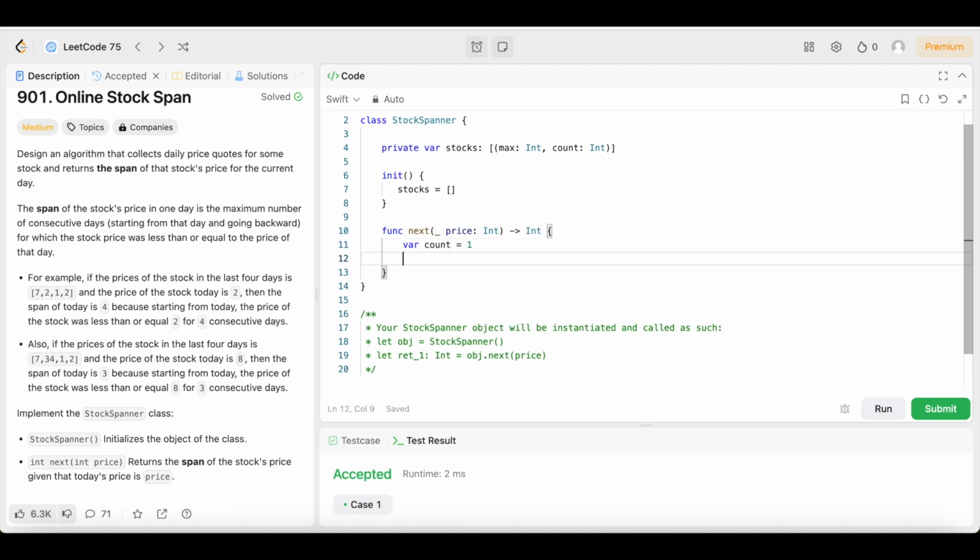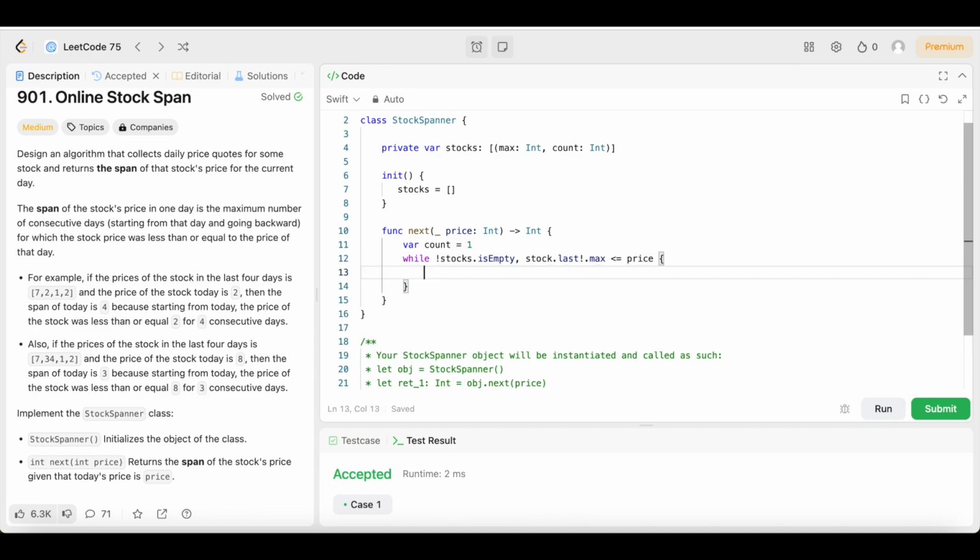After that, we're going to start a while loop, guys, and we are going to say while exclamation point stocks is empty. What that means is, while stocks is not empty, that's what that exclamation point means. Then we are going to say stocks.last exclamation point, because it's optional, .max is less than or equal to price.